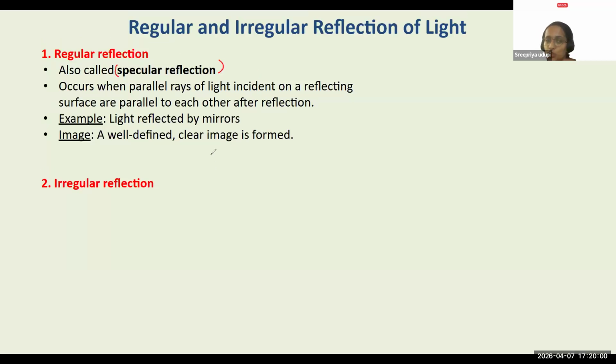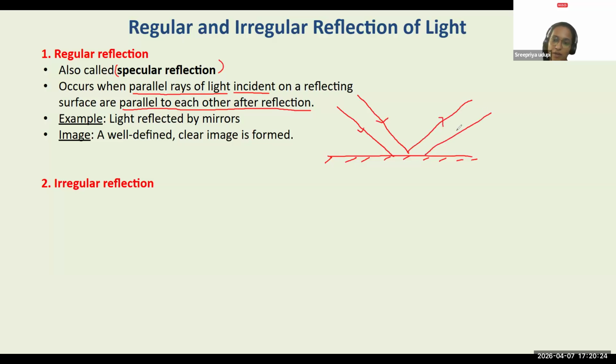In regular reflection, you will see there are parallel rays of light incident on a surface, and after reflection also, all the light rays are going to be parallel to each other. You have a mirror surface. Light is incident on the surface, and these are parallel light rays hitting the surface. After reflection also, the light rays are parallel to each other. That type of reflection is called regular reflection. You have a well-polished mirror surface, right? A well-defined image is going to be formed. That's called a regular reflection from a very polished surface.